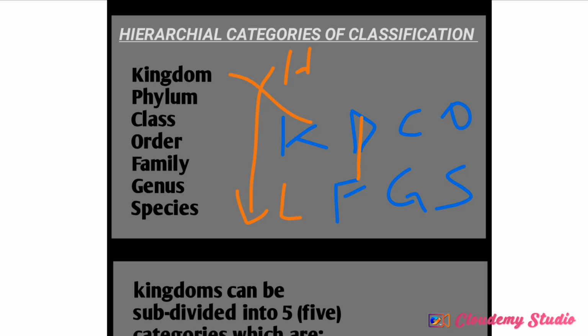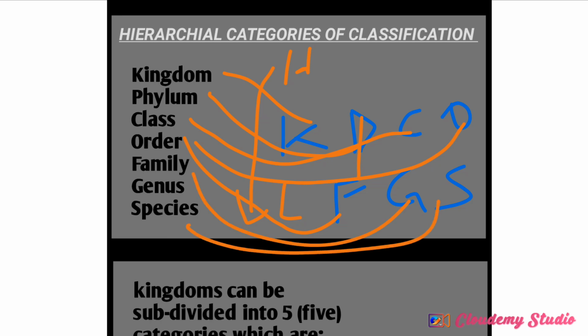This is K, this is P, this is C, this is O, this is F, and this is G. This is S. So all of them are represented here. Are you getting me now? Now we are having something like